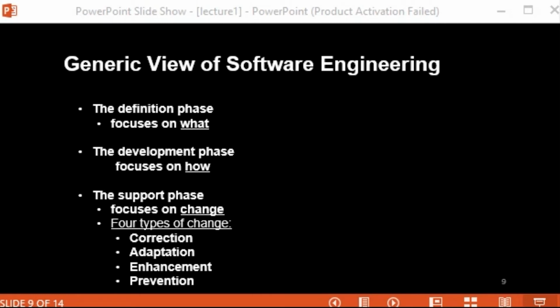During the definition, the software engineer attempts to identify what information is to be processed, what function and performance are desired, what system behavior can be expected, what kind of interfaces are to be established, what design constraints exist, and what validation criteria are required to define a successful system.